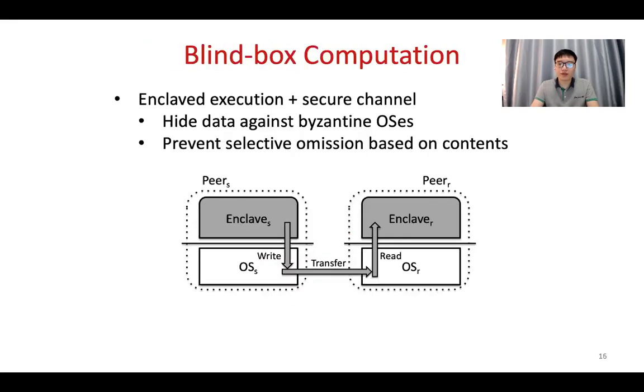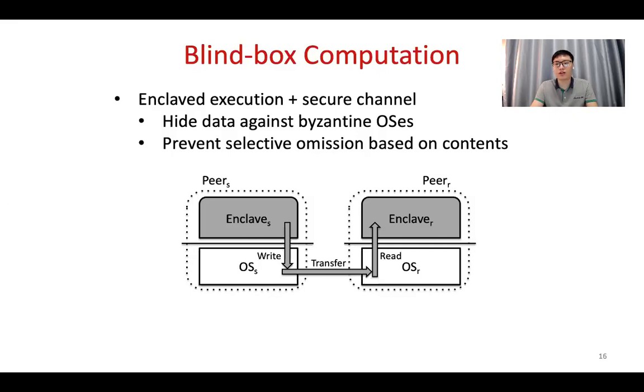Meanwhile, we may have different enclaves talk to each other since it's a peer-to-peer protocol. And then we use this enclave execution and further use remote attestation and all these properties to set up the secure channel and to enforce the black box computation. That means all the data, especially the intermediate states, are protected against the malicious operating system.